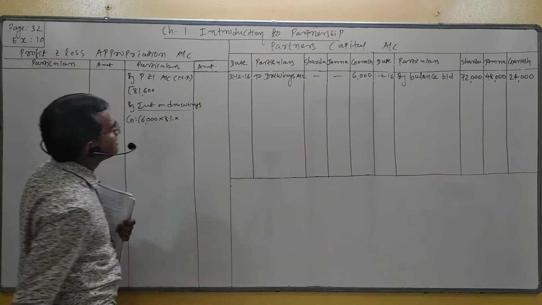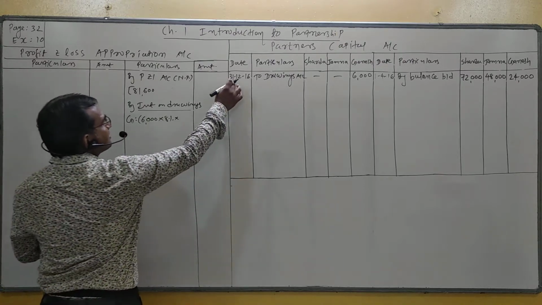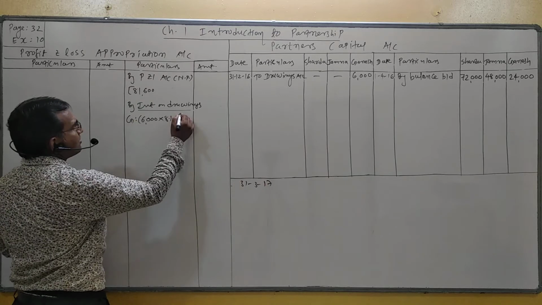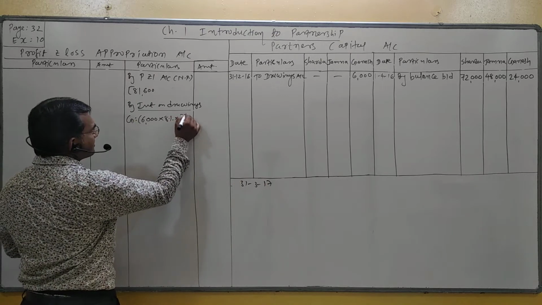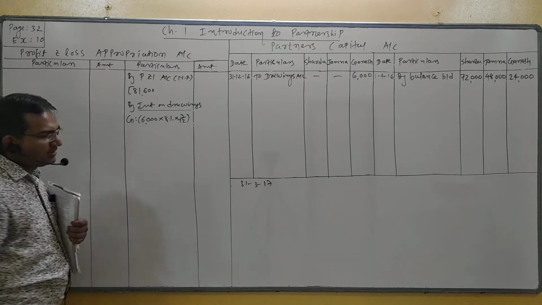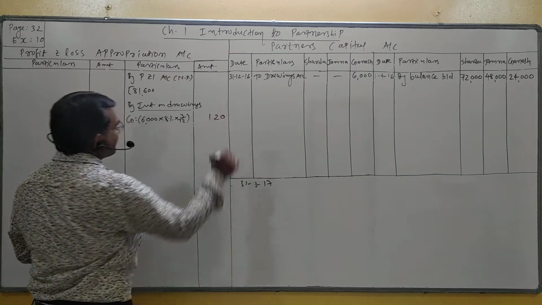And month December completed, so January, February, March. Our accounting year ends on 31st March 17. So how many months? 3 months consumption, 3 by 12. So what is the final interest on drawing? Interest on drawing is rupees 120.